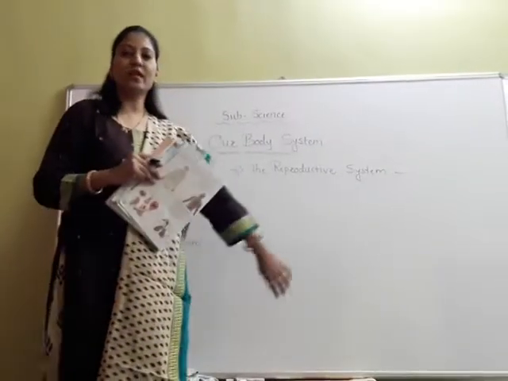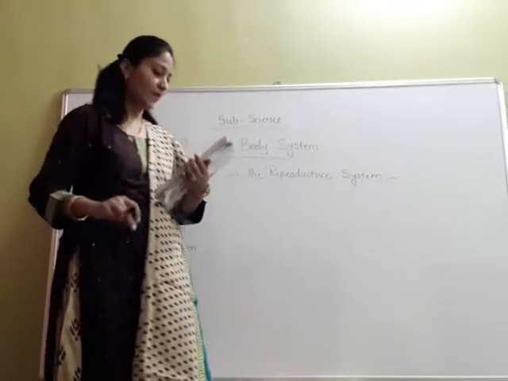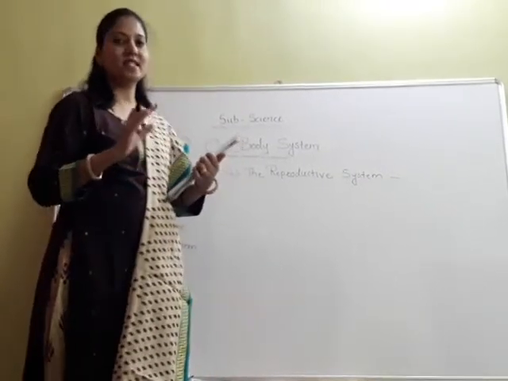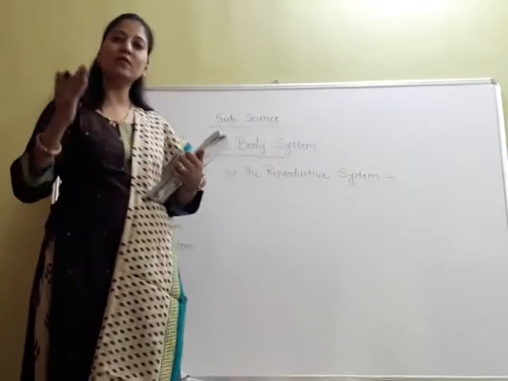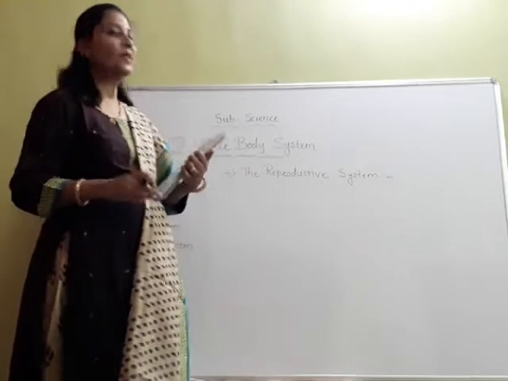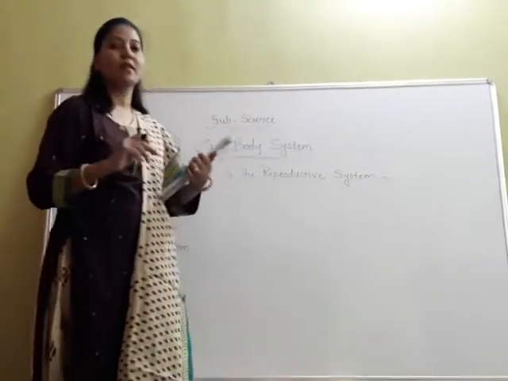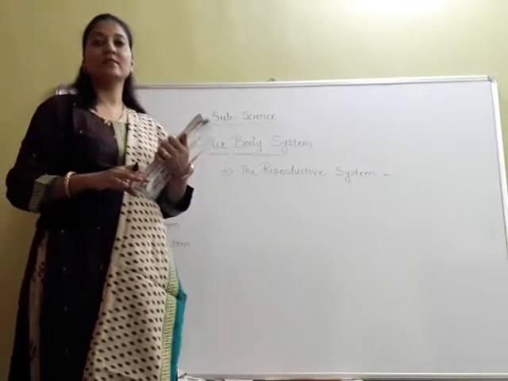So this reproductive system helps to reproduce the babies, and this is the only system by which life goes on. The life continues. Understood? So in this reproductive system, we are having the young ones.